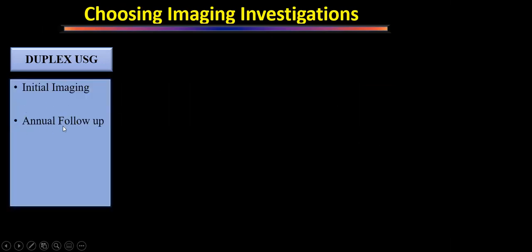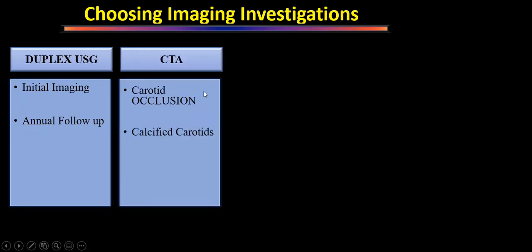So how to choose an investigation? Duplex is done for initial imaging and annual follow-up. CT angiogram is done whenever carotid occlusion is suspected on ultrasound. But then again, if this also gives us occlusion, we'll do an MR angiogram. Whenever we want to know whether calcification is present or not in calcified carotids, we'll do a CT angiogram, because MR will not pick up the calcifications. In all patients who have acute stroke, CT angiogram is a better investigation. It gives more objective results, and second, MR angio is not possible at that time. And in patients where we have a pacemaker or anything similar, CT angiogram is comparatively better.